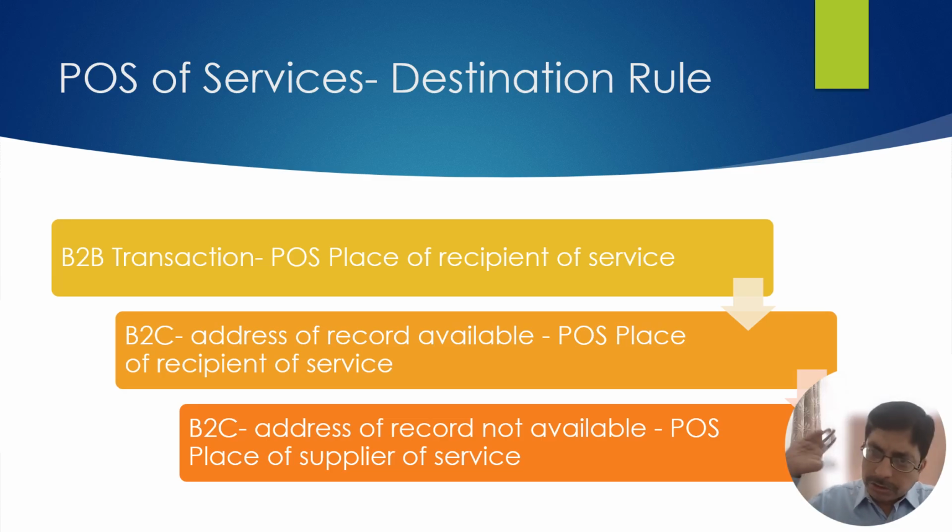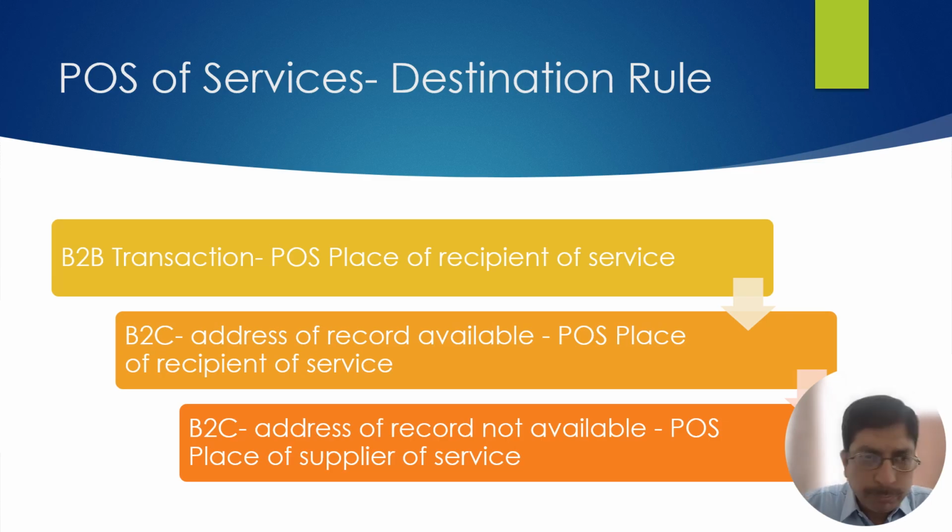Had I mentioned the place of supply as Delhi, the recipient who is in Tamil Nadu would not be eligible for the input tax credit. Therefore, you have to see where is the location of the recipient of service. This is the general rule.